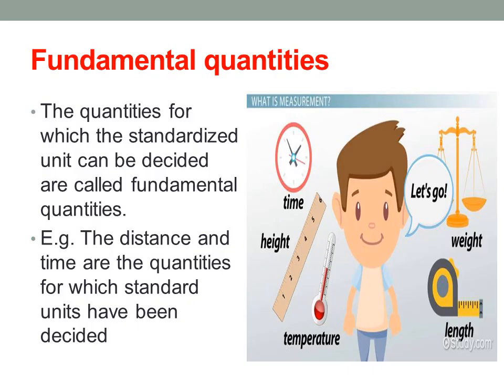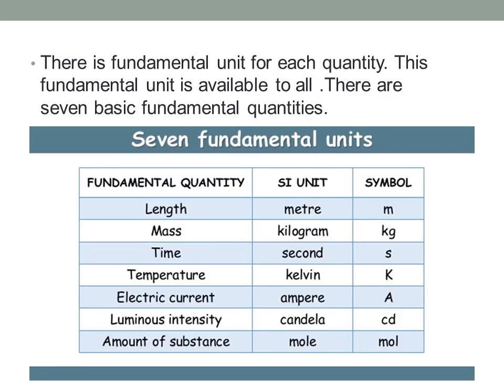The quantities for which the standardized unit can be decided are called fundamental quantities. For example, the distance and time are the quantities for which standard units have been decided. There is a fundamental unit for each quantity. This fundamental unit is available to all. There are 7 basic fundamental quantities.